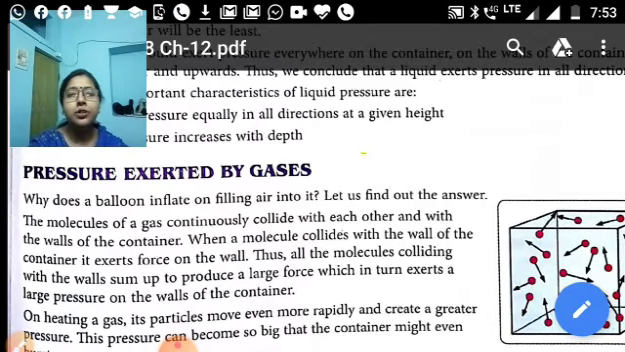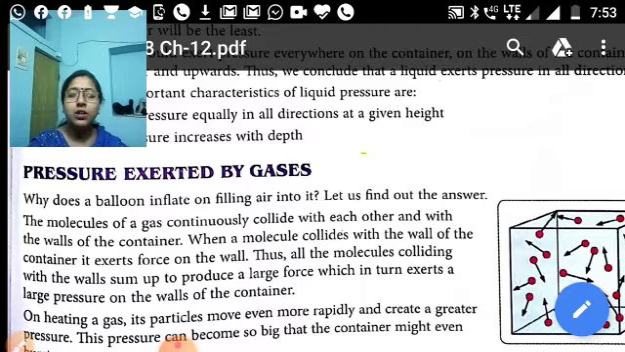So let us come to the topic, pressure exerted by gases. Why does a balloon inflate on filling air into it? Let us find the answer. In gases, the molecules continuously collide with each other and with the walls of the container. When molecules collide with the walls of the container, they exert force on the wall. Thus, all the molecules colliding with the walls sum up to produce a large force, which in turn exerts a large pressure on the walls of the container.